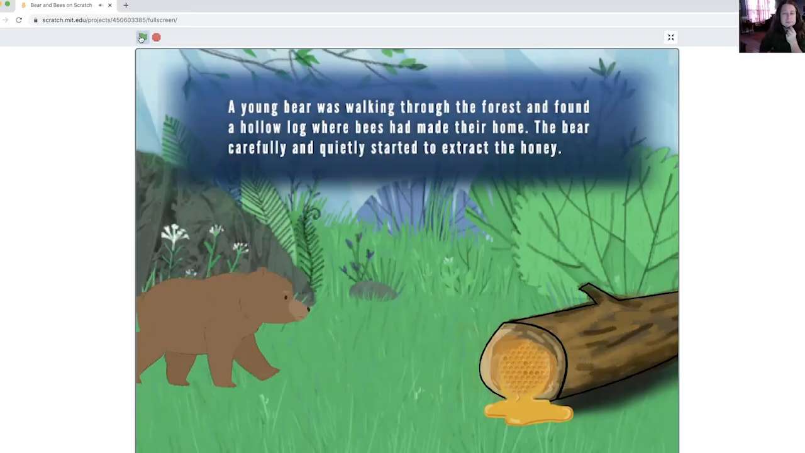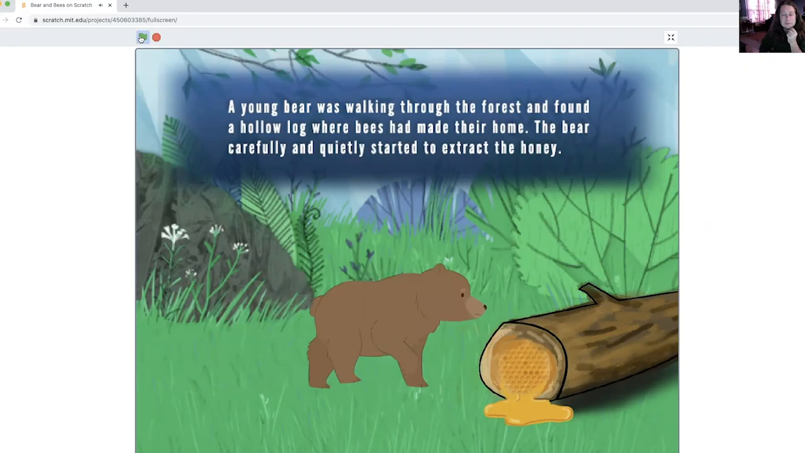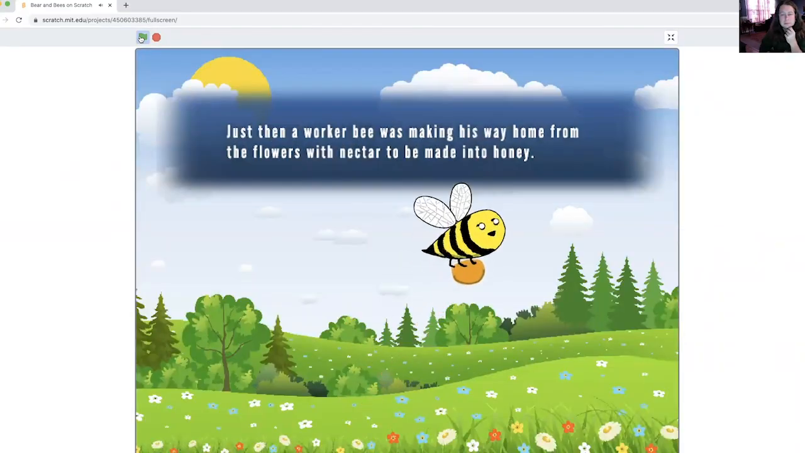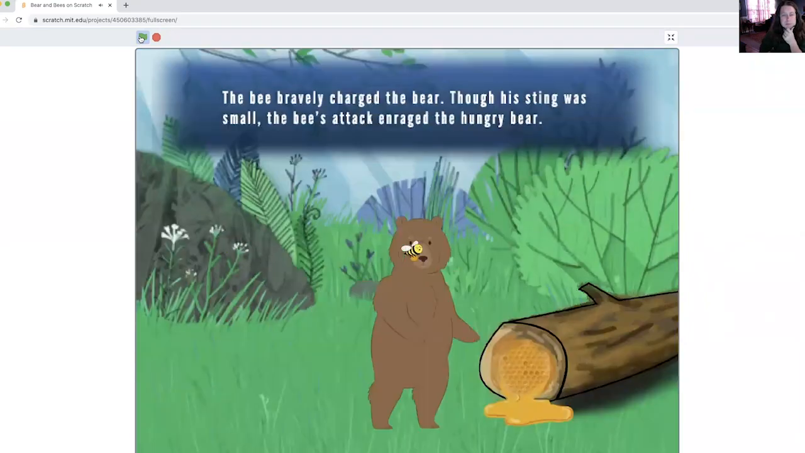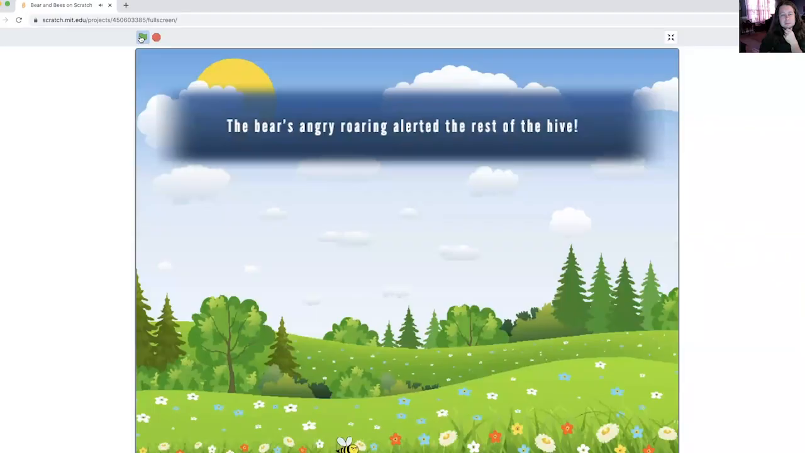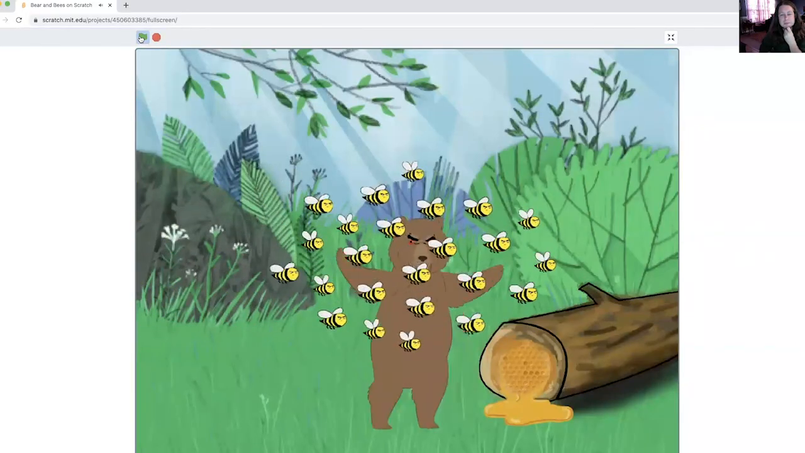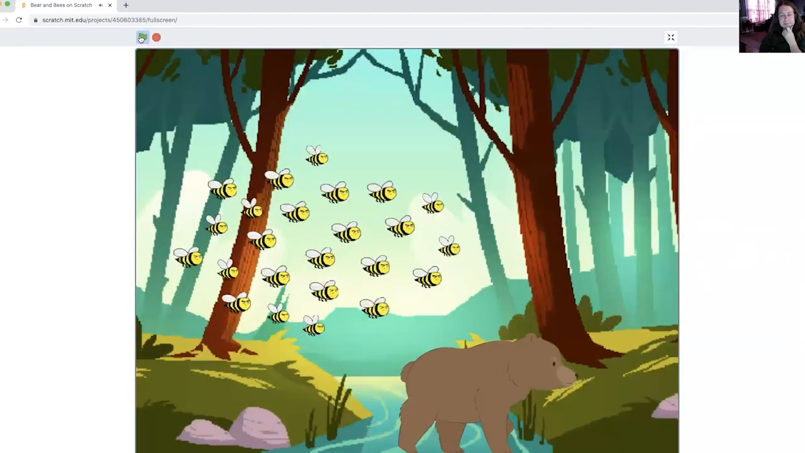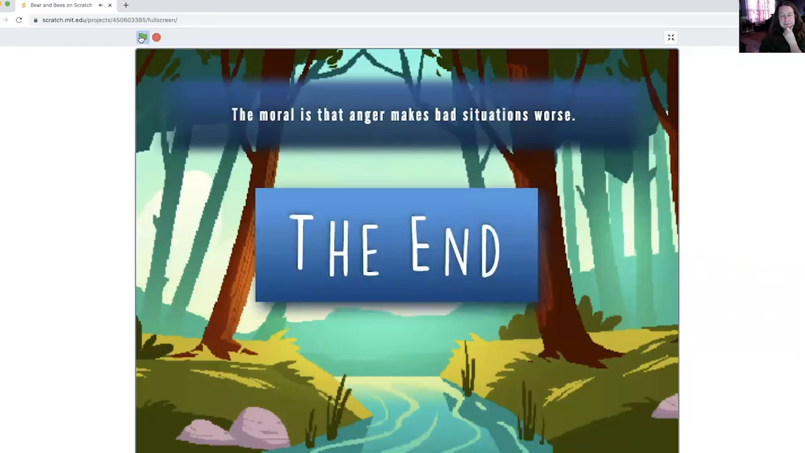A young bear was walking through the forest and found a hollow log where bees had made their home. The bear carefully and quietly started to extract the honey. Just then, a worker bee was making his way home from the flowers with nectar to be made into honey. The bee bravely charged the bear. Though his sting was small, the bee's attack enraged the hungry bear. The bear's angry roaring alerted the rest of the hive. The moral is that anger makes bad situations worse.